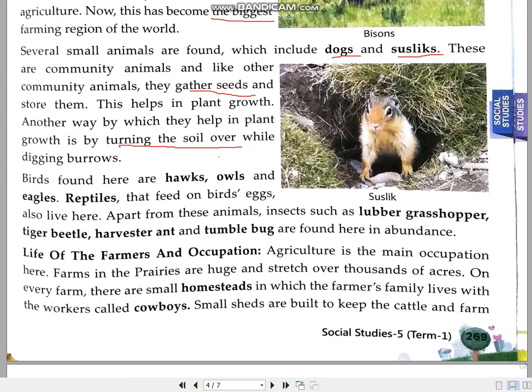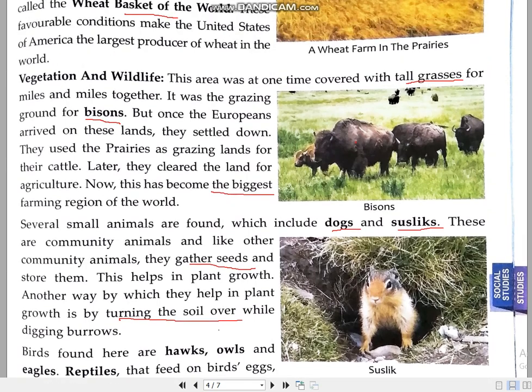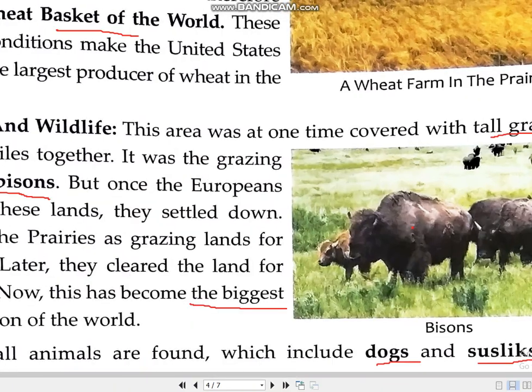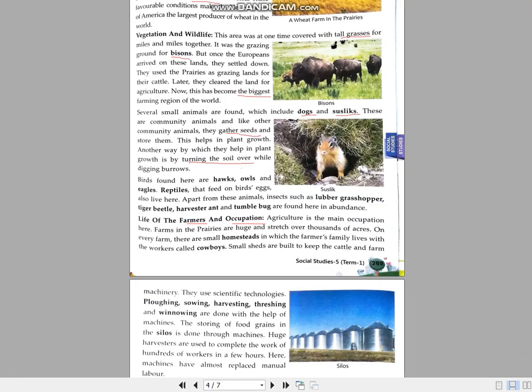Other animals, as you can read here: hawks, owls, seagulls, reptiles, tiger beetle, harvester ant, tumbletuck, and grasshopper, etc. All these animals are there. Now the very important topic of this particular chapter is the farmer, the life of the farmers and the occupation. As we have already studied, children, that prairies has become the biggest land.